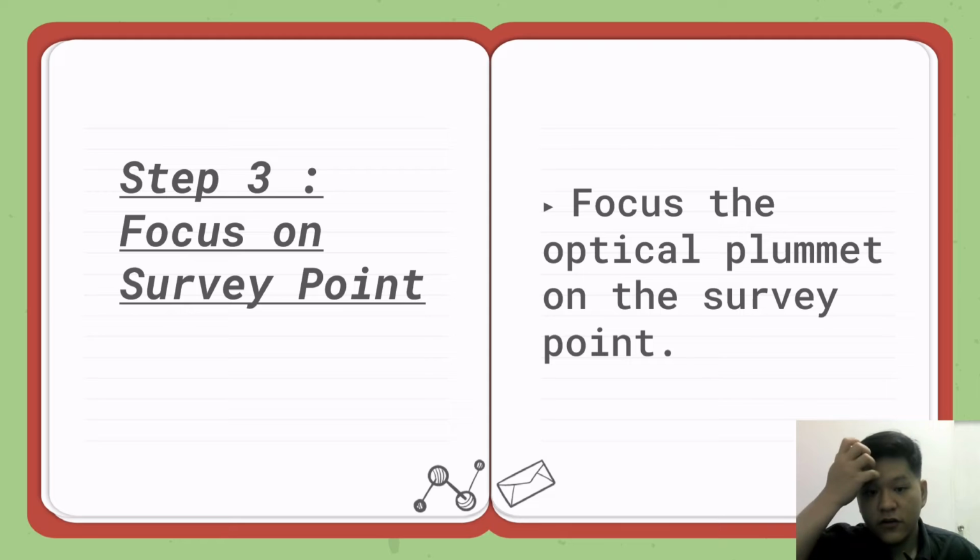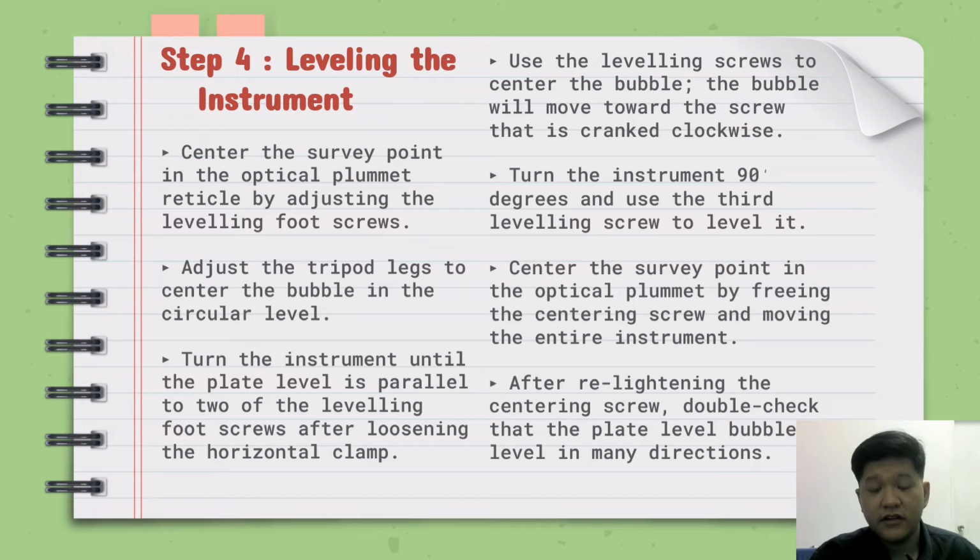Step 3. Focus on survey point. So we should focus the optical plummet on the survey point. Next is step 4, which is leveling the instrument. Center the survey point in the optical plummet vertical by adjusting the leveling foot screws.